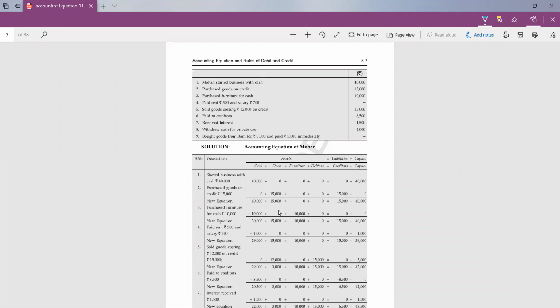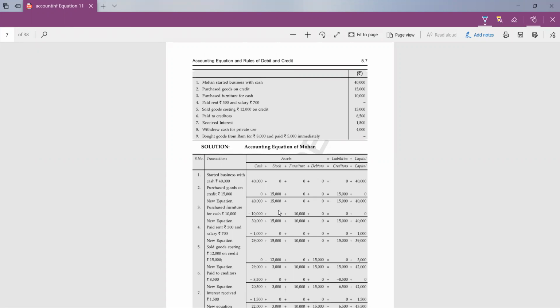Yes, cash and capital. Very good. So from the first transaction, there will be two accounts, cash and capital. Okay, now the second transaction, purchased goods on credit. Again, tell me which two accounts will be there. Yes, stock and creditors.